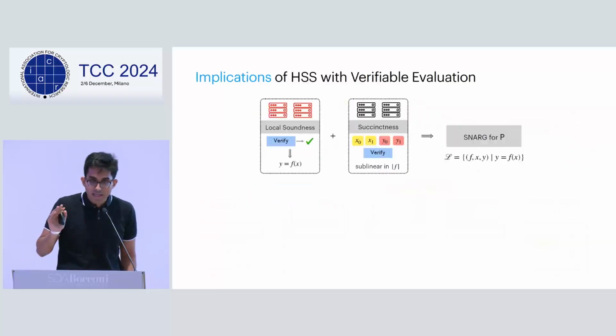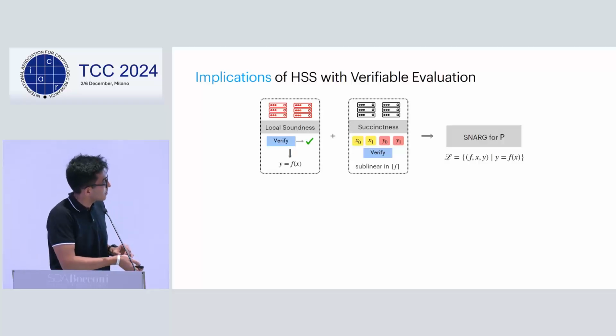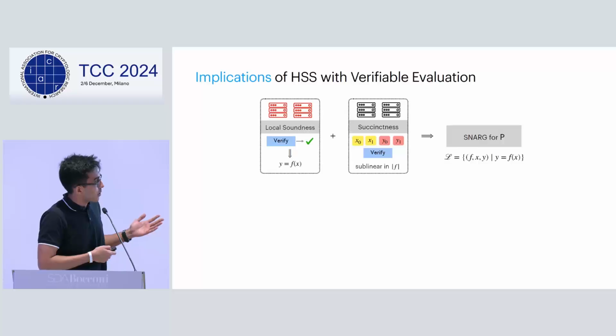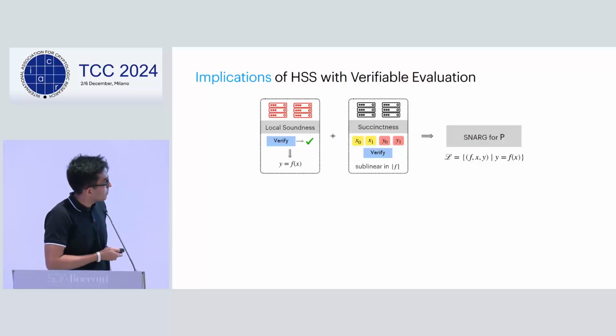So we have defined a notion called homomorphic secret sharing with verifiable evaluation. But what does this imply? So let's just briefly go over the implications. In particular, local soundness is allowing a client that has the complete input to get the output from the adversary and be convinced that the output is correct. And along with the succinctness property, this really implies a SNARK for P, that is, for polytime computation.